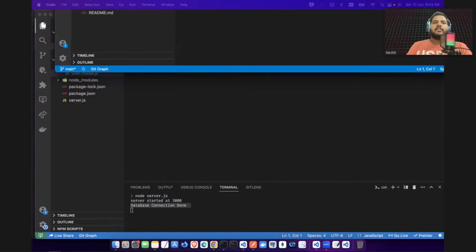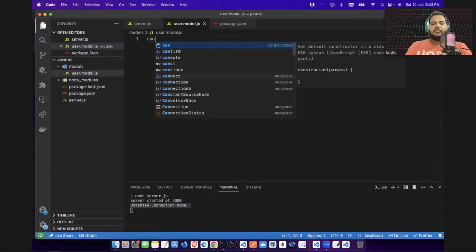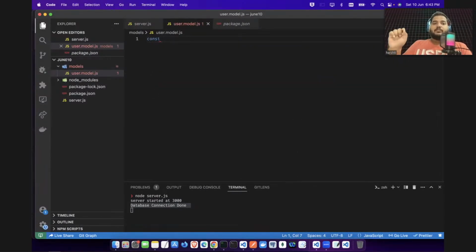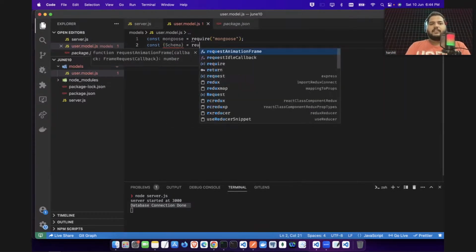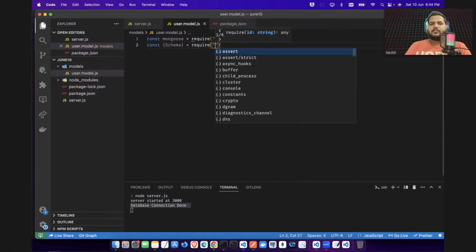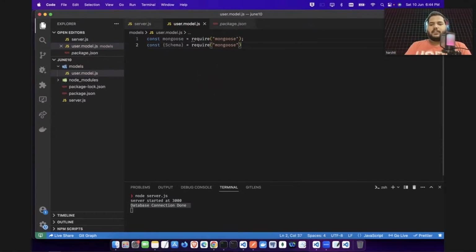So what we will be doing here is we will be creating our model. So you remember, for everything you need a mongoose package. So again, you will do this mongoose, and you can do this require, and you will be doing this mongoose here in this file also. There's something called schema also, that also you need. So you'll say here schema, and again this require also comes from mongoose only. So you can do this one here.